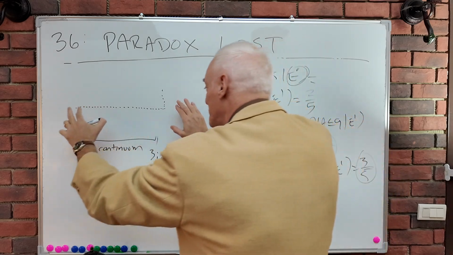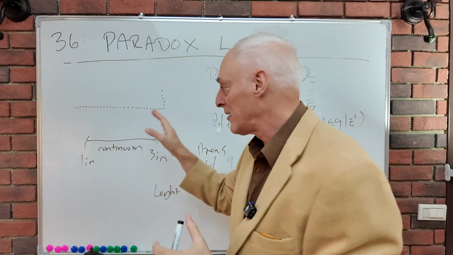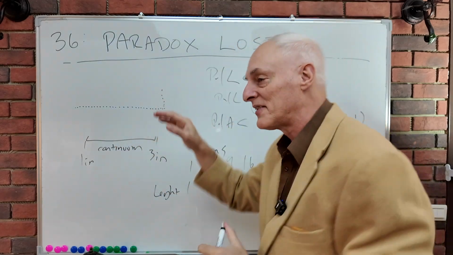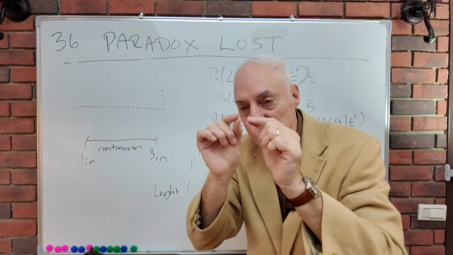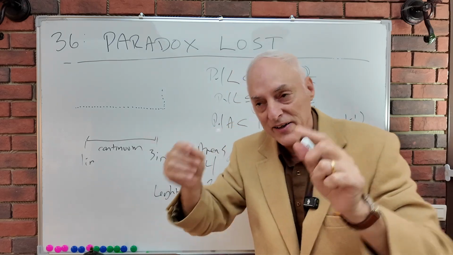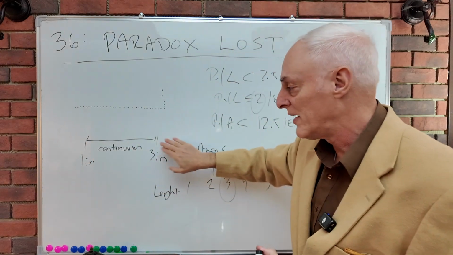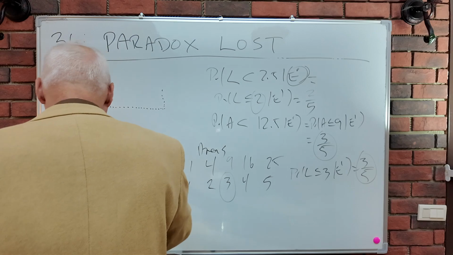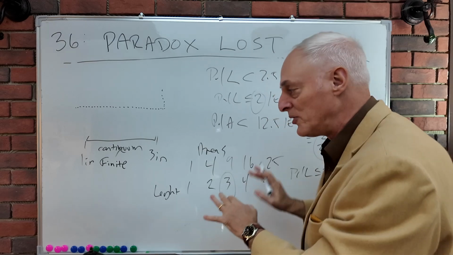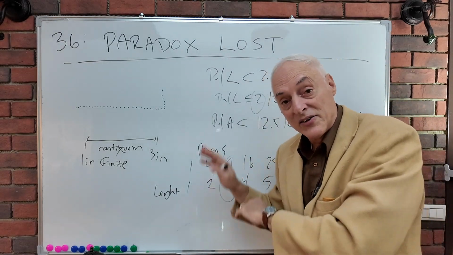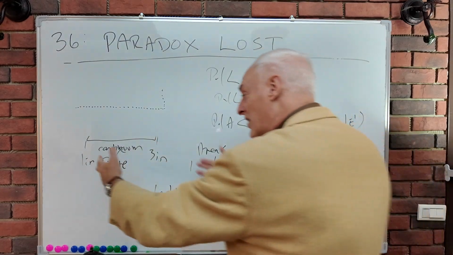I'll be running out of time. So it's not the size. The size doesn't matter here. I can let this thing be any size I like. I can let the number of these digits go out as far as the number of possible ways I can carve up reality to make tiles on this line from 1 to 3, as long as it's not the continuum, as long as it is finite, and you could do this same problem and you will see there's no paradoxes. There's absolutely no paradoxes in probability assignment that are reached as long as this thing is finite.